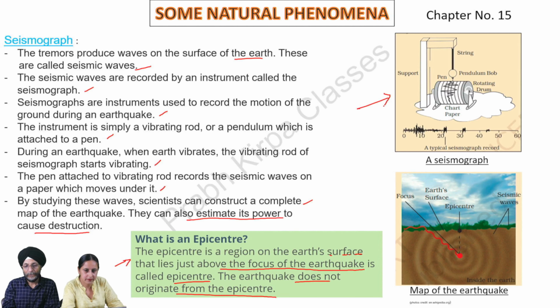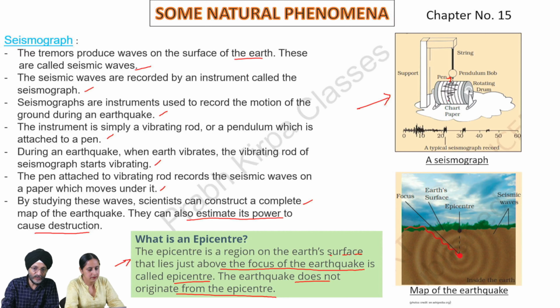This is the picture of a seismograph. In this picture, you will see that this is the string to which a pendulum is attached. Then there is a pen attached to the pendulum. Whenever there is an earthquake, this pendulum starts vibrating, and along with that, the pen also starts vibrating with it. There is a rotating drum which has a piece of paper on it. When there is an earthquake, the pendulum and the pen start vibrating, and there are recordings on the chart paper.